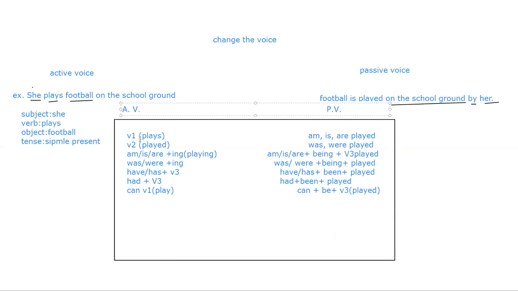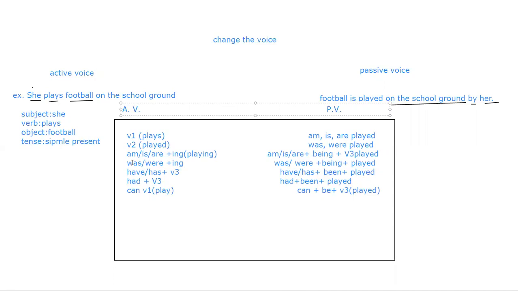When there is a V1, meaning plays, simple present tense, it should be converted like am, is, are, played, V3. Even when there is a V2 in simple past tense, played, then while making it into passive, you should write was, were, played. Here also V3 of play, played. Am, is, are plus ing means am, is, are playing. This is present continuous or progressive tense. So while converting into passive voice, you have to add being in that: am, is, are being played, with V3 again.